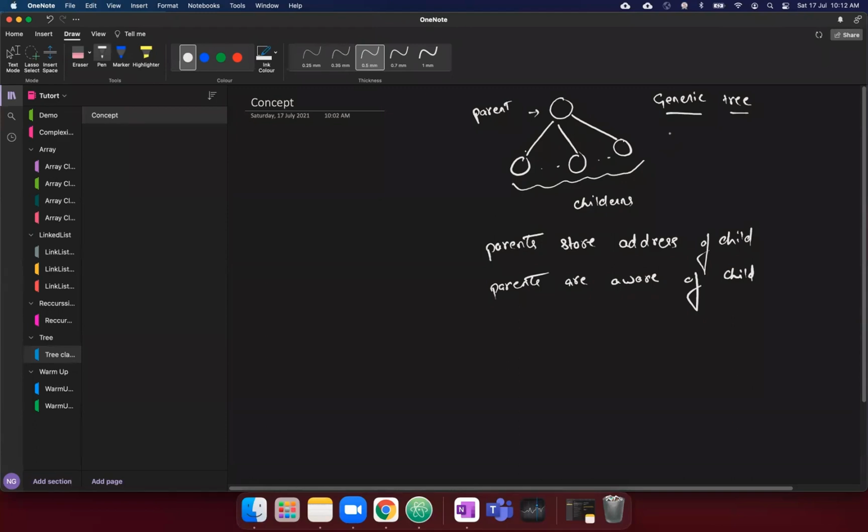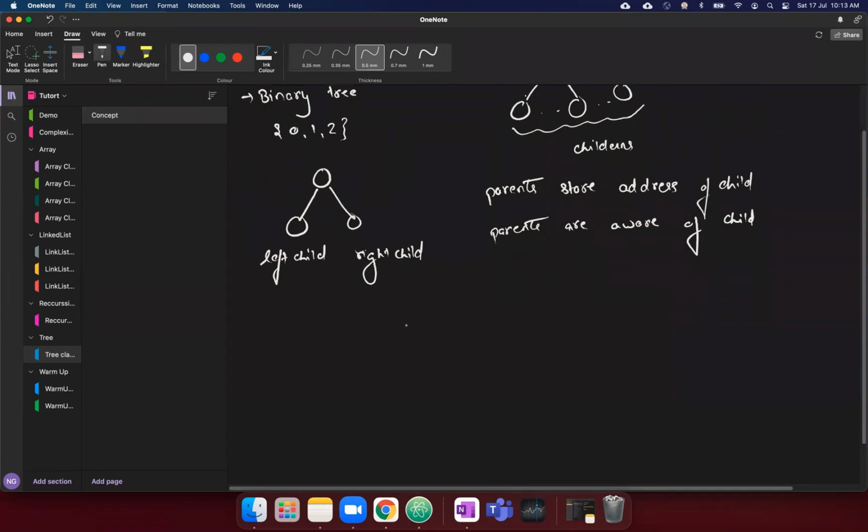We are going to start our discussion with a binary tree only. So binary tree restricts the number of children a parent can have to 0, 1, or 2. At most you can have two children in a binary tree. That's why it is called binary. We call them left child and right child. These are just names given by us. You can give anything, foo bar, that is completely fine.